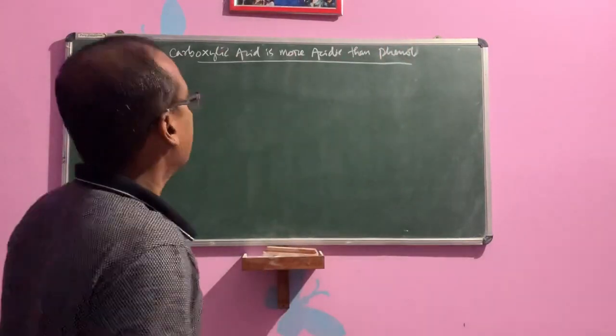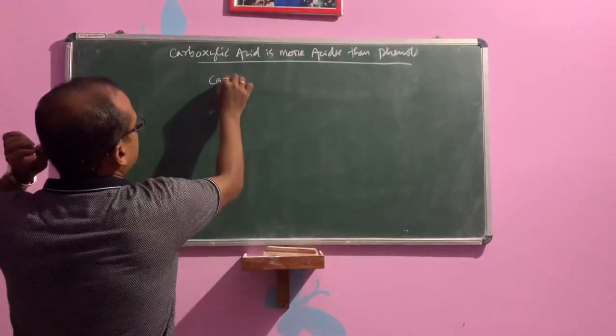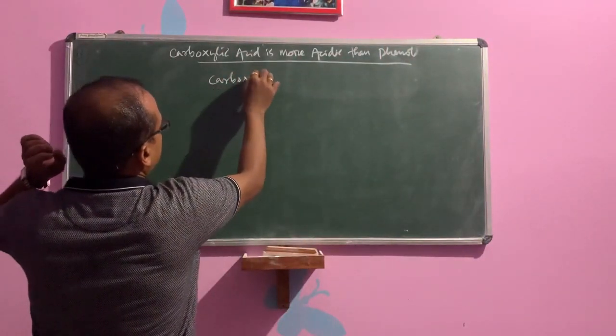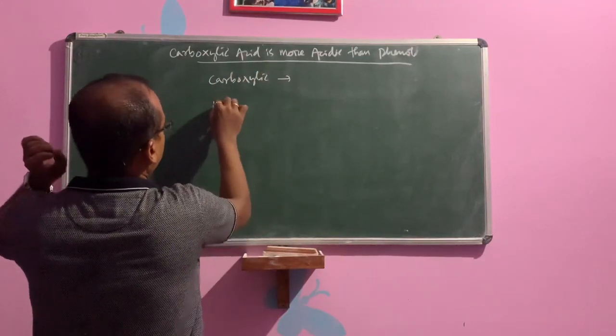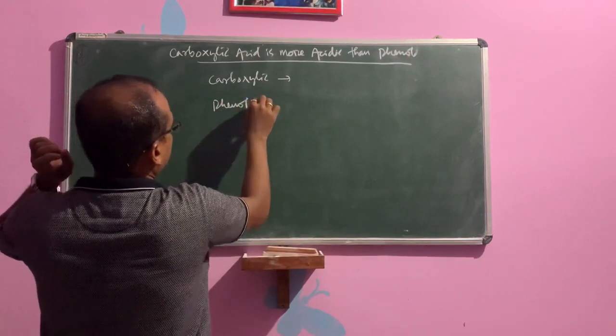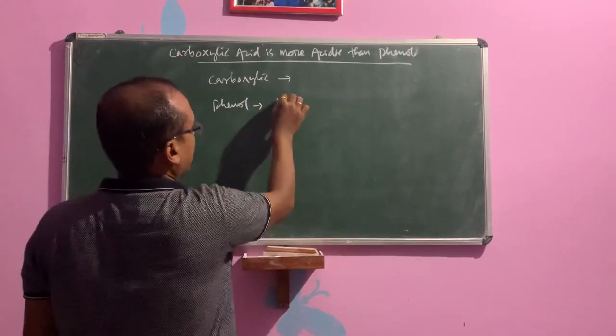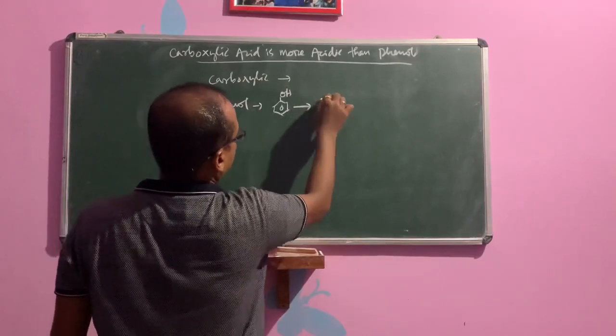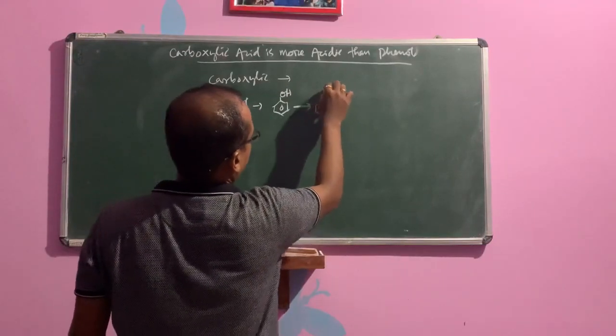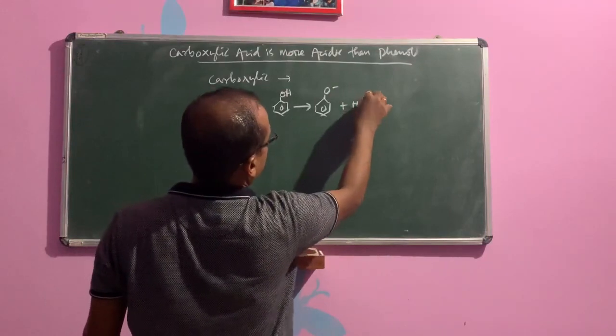Carboxylic acid and phenol: children, phenol on splitting forms phenoxide ion plus H plus.